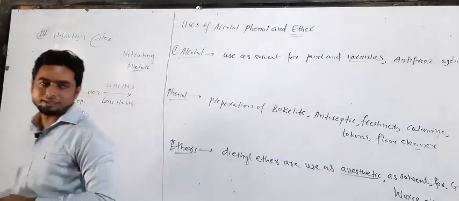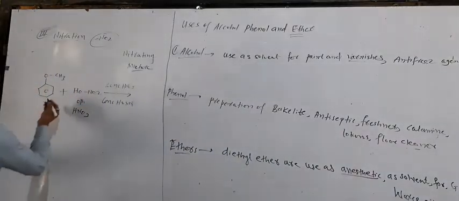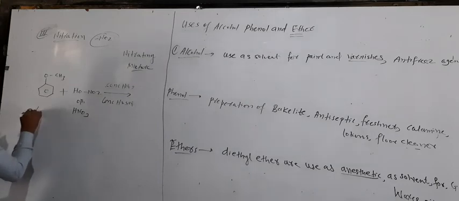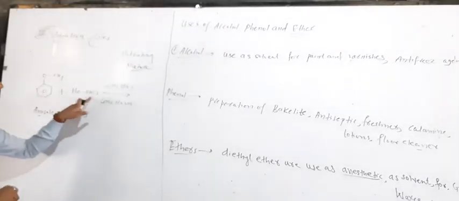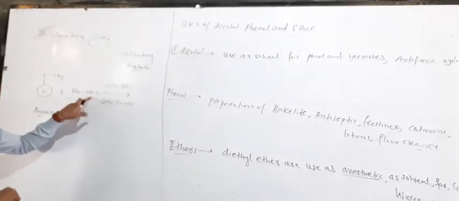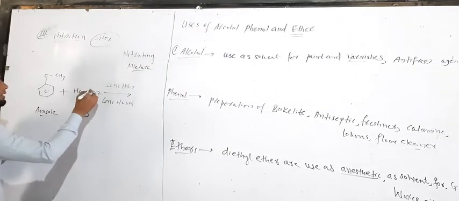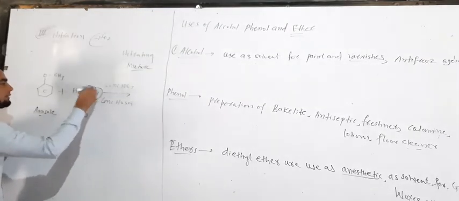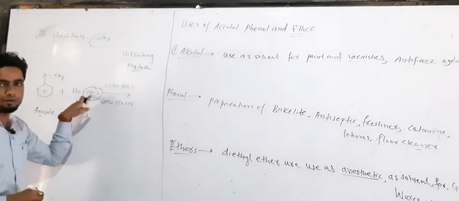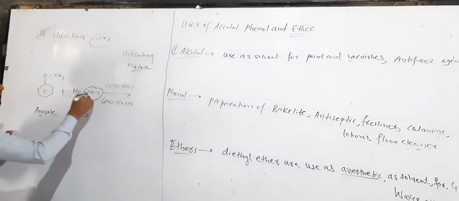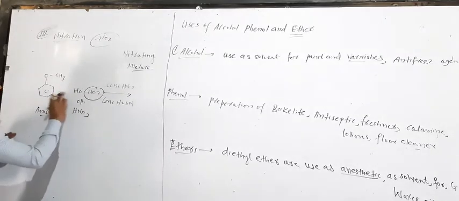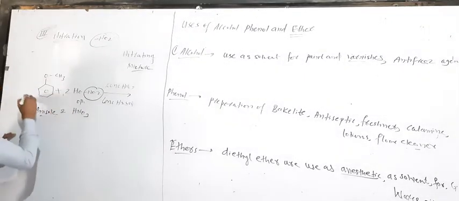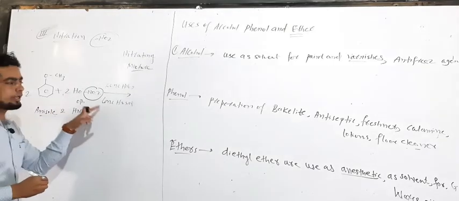Now what happens in these reactions? So we take here anisole, the aromatic ether, and this anisole reacts with nitric acid. Nitration means the process in which NO2 group, the nitro group, is added. We take two molecules of nitric acid, and two molecules of anisole react.